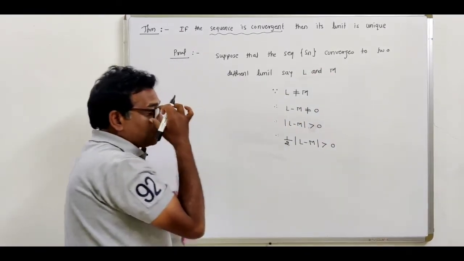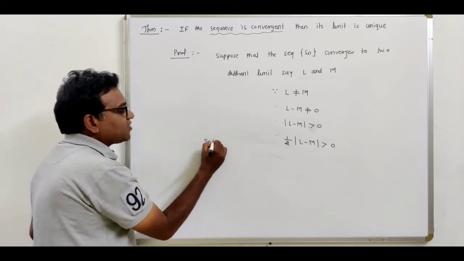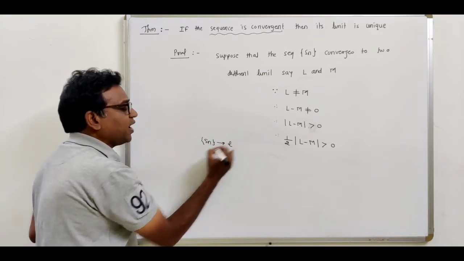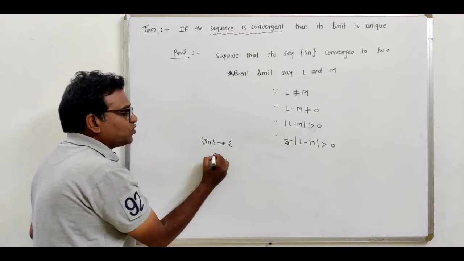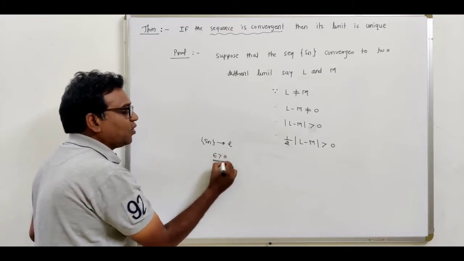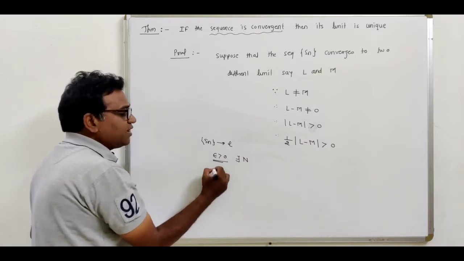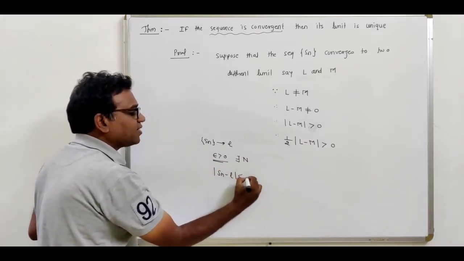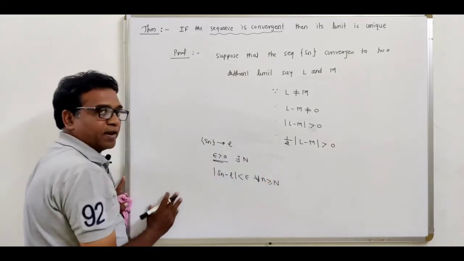Now see, what is the definition of the convergent sequence? Suppose Sn is a convergent sequence, and suppose it converges to L. Then what is the definition? We have to choose epsilon greater than 0 and we have to find the integer N satisfying the condition that modulus of Sn minus L is less than epsilon for all n greater than or equal to capital N.